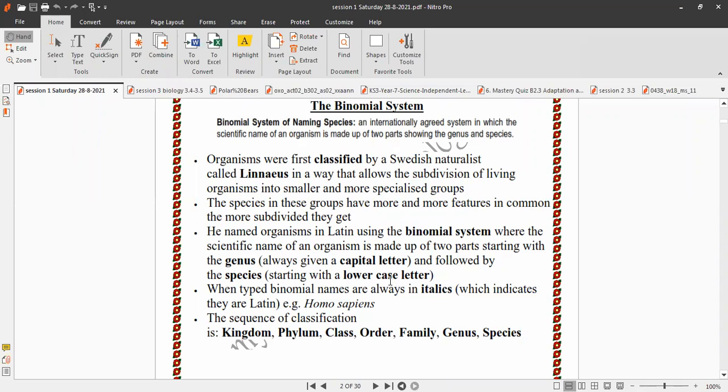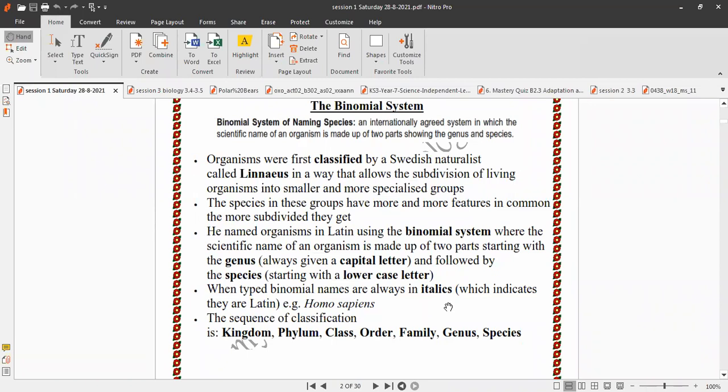is made up of two parts, starting with the genus, the first part, always given a capital letter or uppercase letter, and followed by the second part, the species, starting with a lowercase letter.